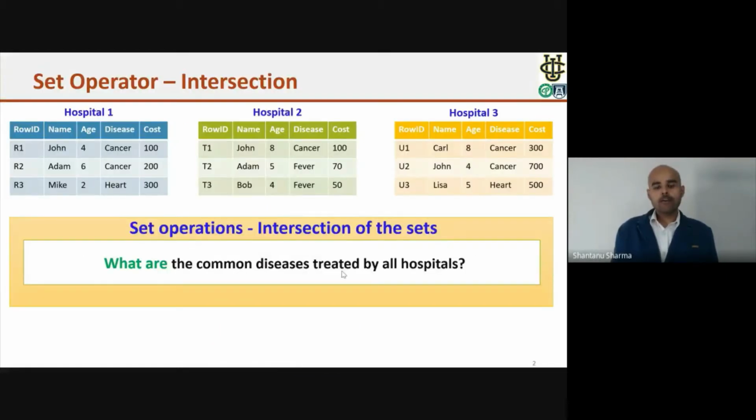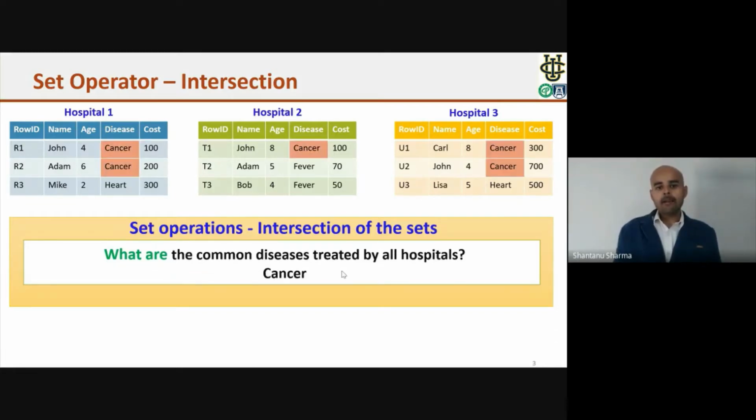So first is the set operator. Suppose there are three hospitals and they want to execute a computation for finding the common diseases that they all are treating. For executing this computation, they need to perform the intersection operation over the disease column. And at the end, they will learn that cancer is the common disease that they all are treating.